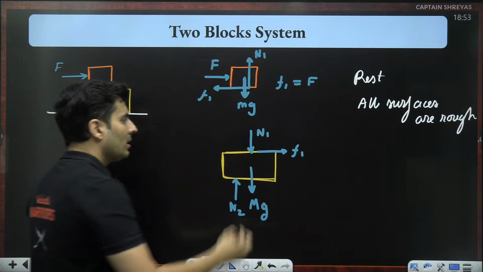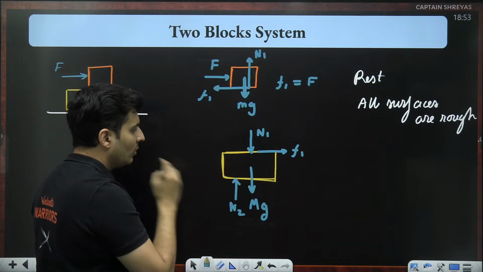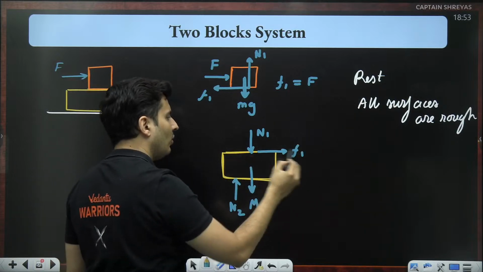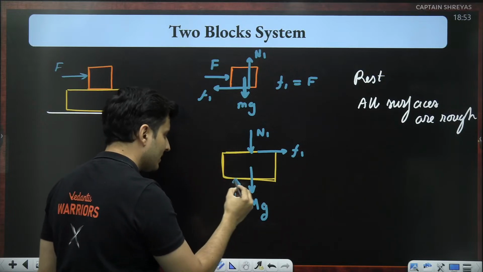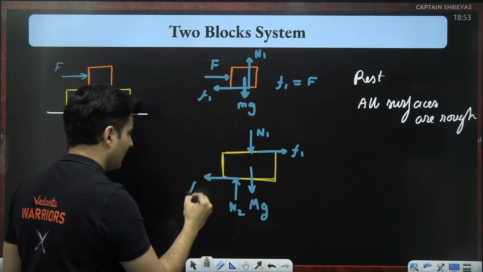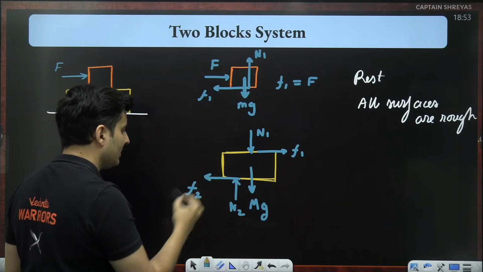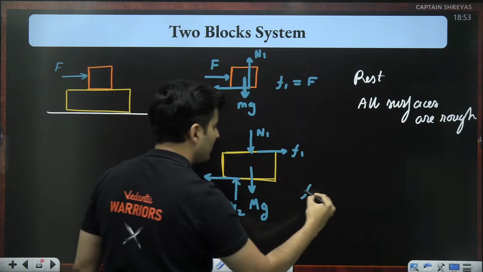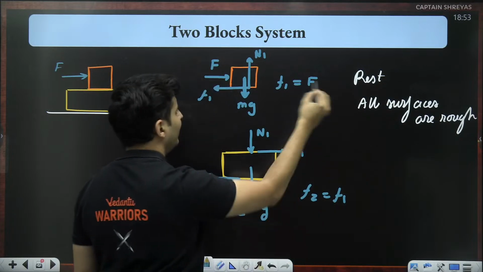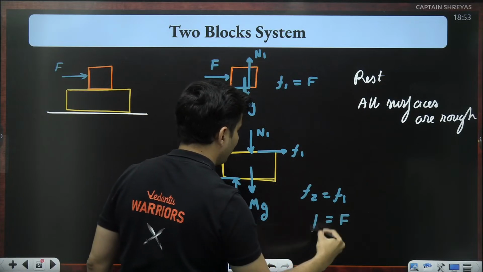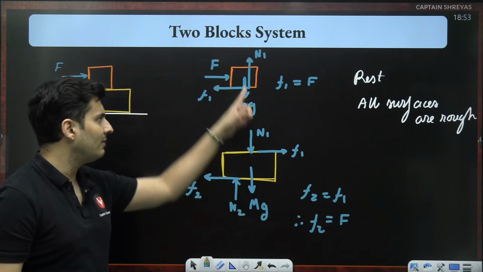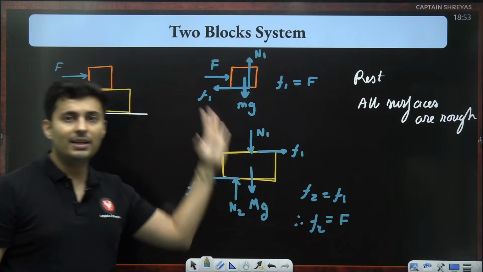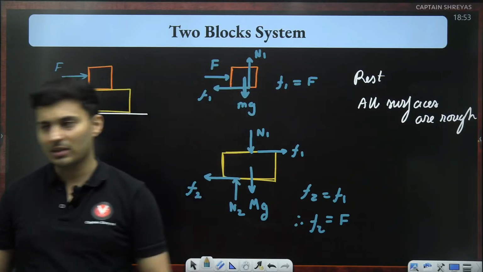Understood? Now look at the lower block. Oh my God, this is also at rest. So what is this friction doing? It will try to accelerate it, but it can't accelerate. So the ground will give a frictional force in this direction because they must be equal. So F2 will be F1, but F1 is F. So F2 will also be F. So these are the frictional force values and their directions at every single surface on all the blocks. Is this clear?